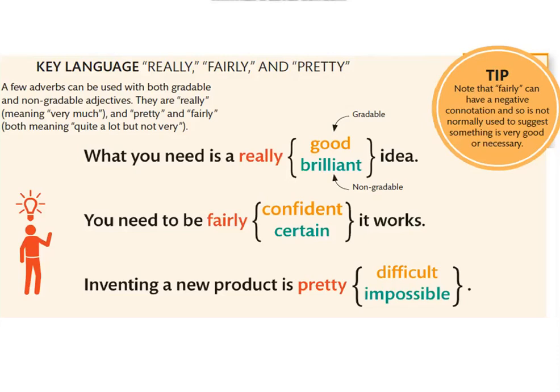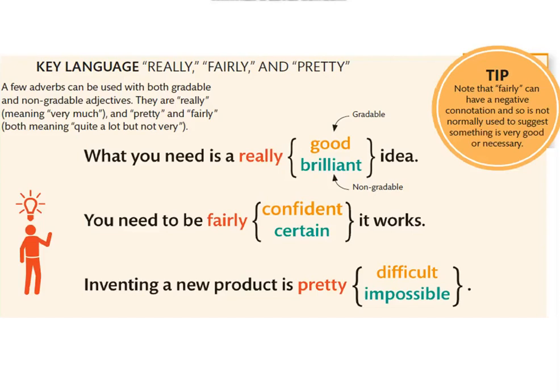Let's see now the 3 words really, fairly, and pretty. A few adverbs can be used with both gradable and non-gradable adjectives. They are really, meaning very much, and pretty and fairly, both meaning quite a lot but not very. Note that fairly can have a negative connotation and so is not normally used to suggest something is very good or necessary.